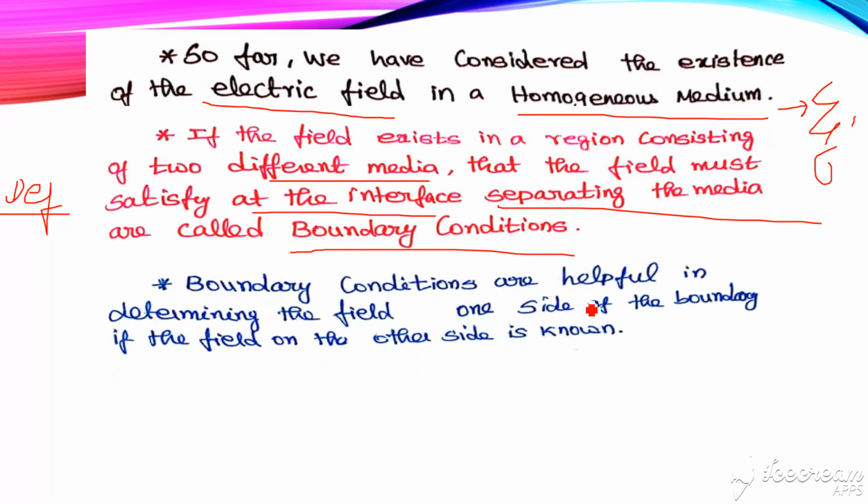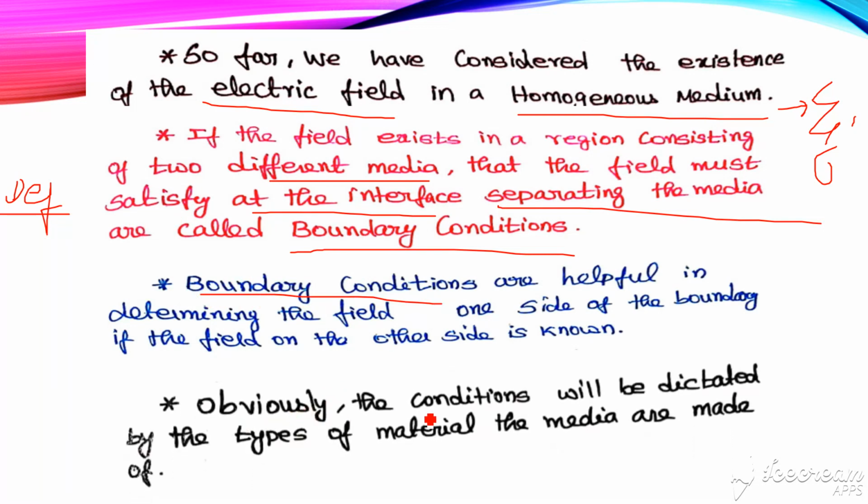The boundary conditions are helpful in determining the field on one side of the boundary if the field on the other side is known. By means of boundary conditions, we find the field on one side, supposing we know the field quantity value on the other side. This is the application of boundary conditions. Obviously the conditions will be dictated by the types of material the media are made of. Mainly the boundary condition depends on the material of which the media are made.